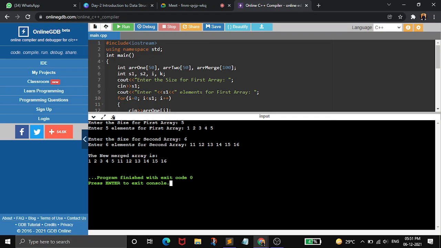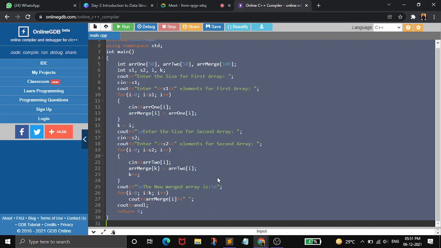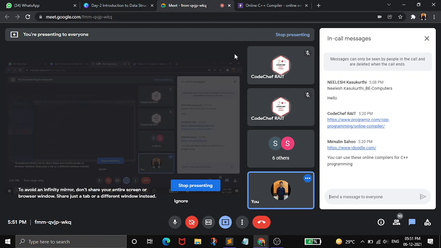So this is the merged array which is having 6 plus 5, 11 elements in it. So I'm sharing this code on the chat box also, you can try it.